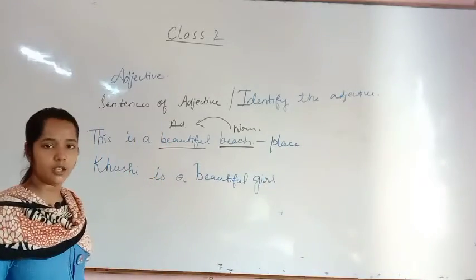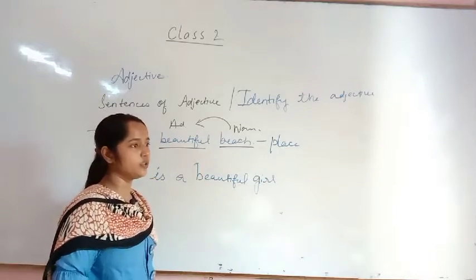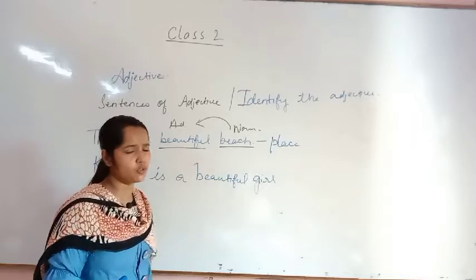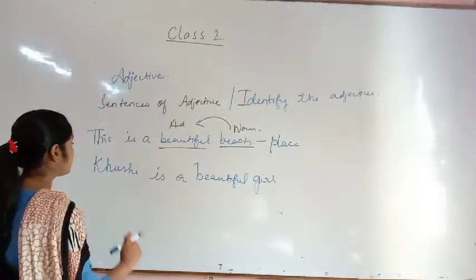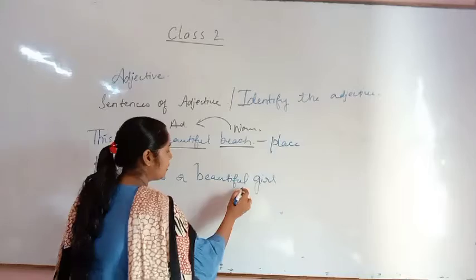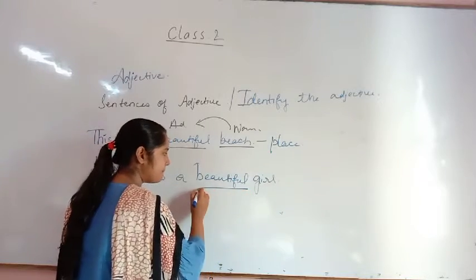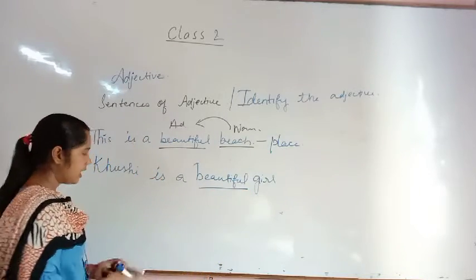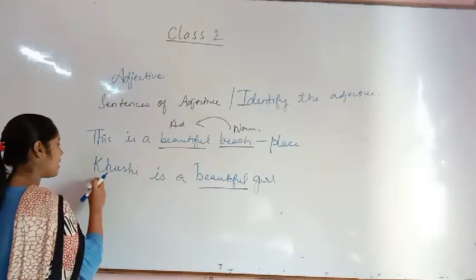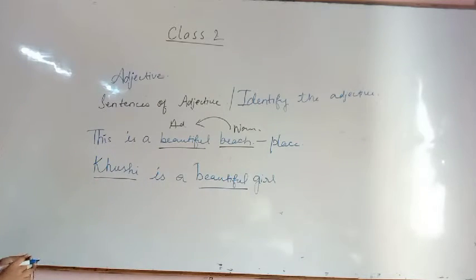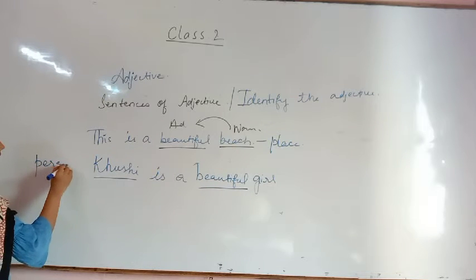Okay, or you should visit that place. You must have seen so many beaches in photos and images also. This Khushi is a beautiful girl. Now I will tell you, ma'am, this is the adjective. Okay. Now this will be the noun. So if Khushi is a noun, then Khushi is the name of a girl. So she is a person.